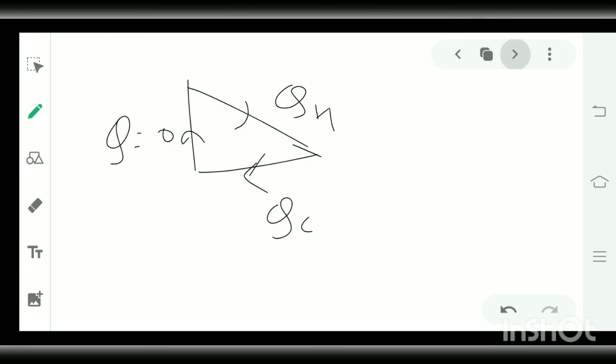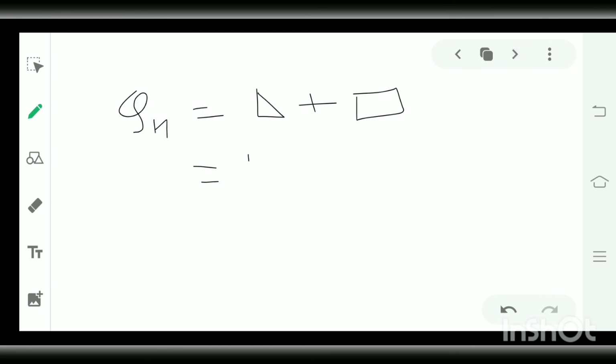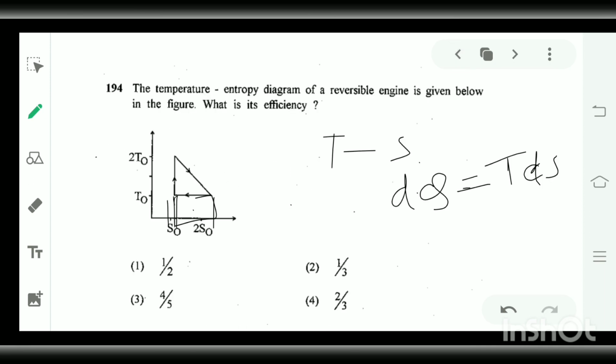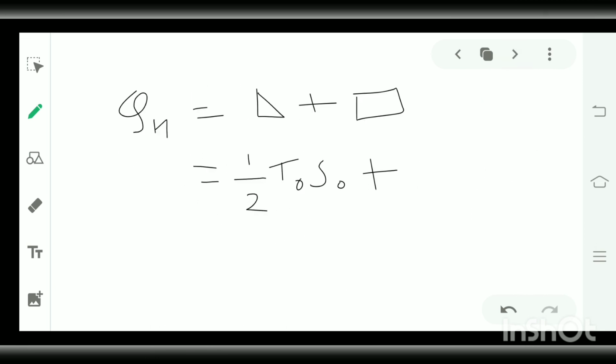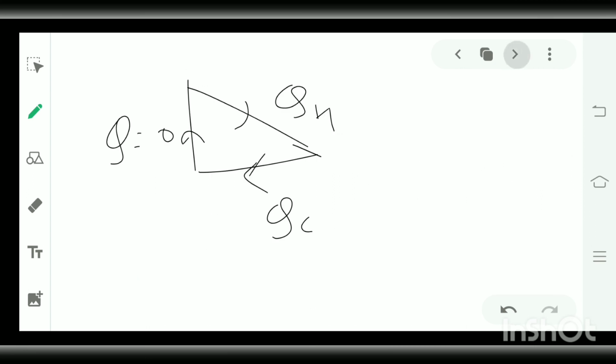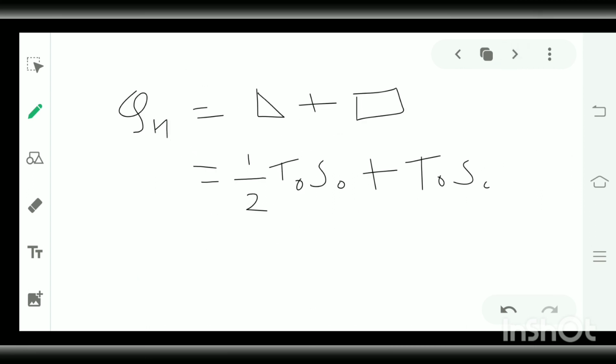Now the area of this triangle is half T naught S naught. We have calculated this from the diagram. This is the base and this is the altitude. So the area of the triangle is half T naught S naught, plus the area of the rectangle is T naught into 2S naught minus S naught, which is S naught. So the area is T naught S naught. This is the area of the rectangle. So this is the heat of the hot reservoir.